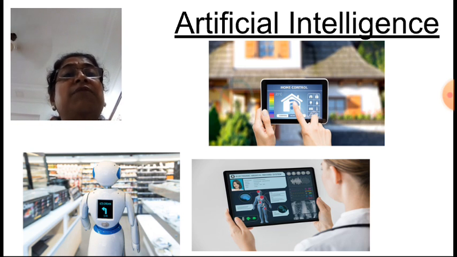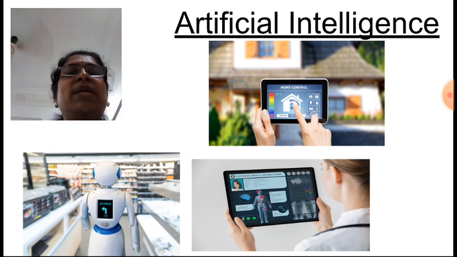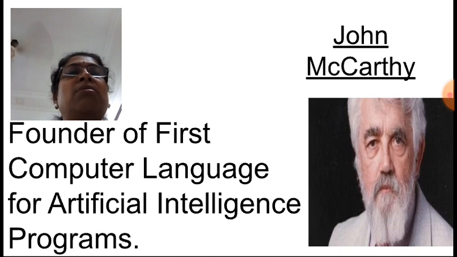So this artificial intelligence, we are not going to study what is artificial intelligence, but we are going to see who has developed one more language to write artificial intelligence programs. That is John McCarthy. He developed the first computer language for writing artificial intelligence programs.